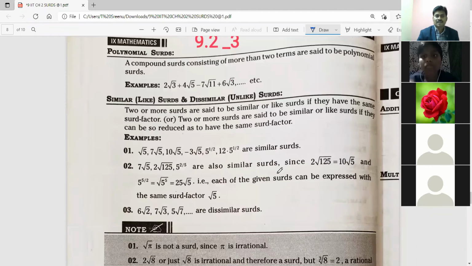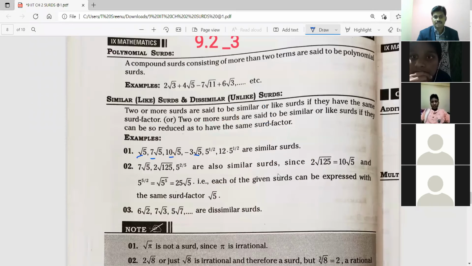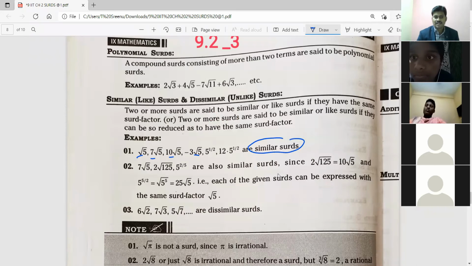And the next one, like and unlike, similar and dissimilar. Like means they have the same order. See here, all square roots are there. If the order is the same, they are similar surds. If the order is not the same, dissimilar surds. Here they gave a wrong explanation. 5, 7 root 5, the last one don't consider.